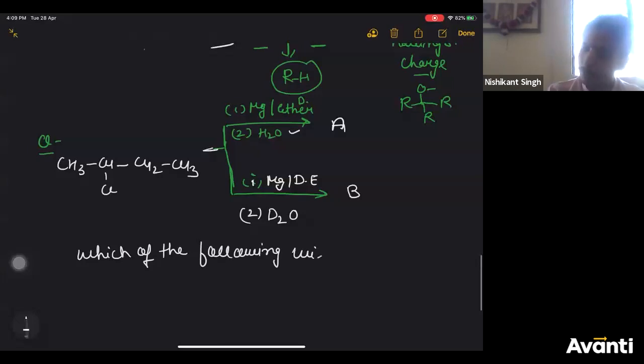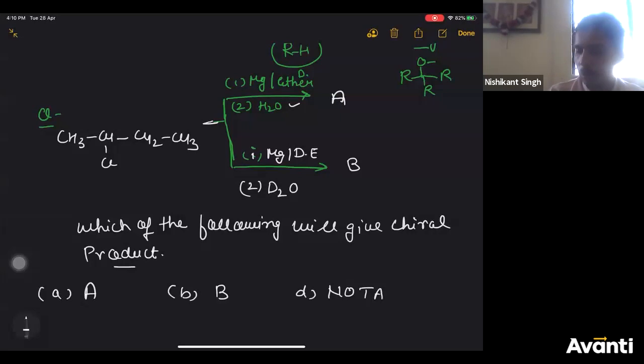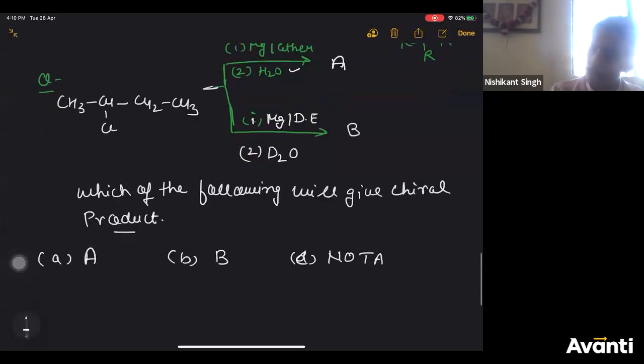Question is, which of the following will give chiral product? So I have the options A, B, and the third option is none of the above, and this is C option.